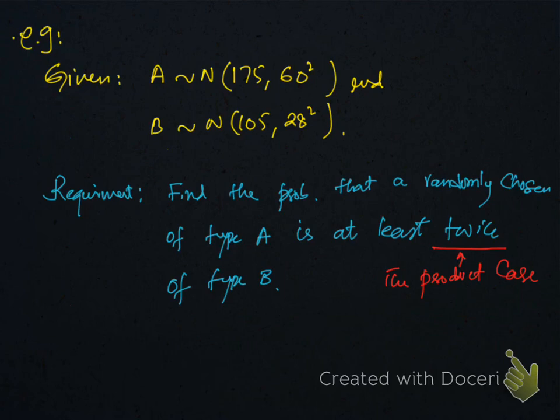Now this is the example for product cases for variance especially. The quantity A follows a normal distribution with mean 175 and variance 60 square, and the quantity B follows a normal distribution with mean 105 and variance 28 square. The requirement is to find the probability that a randomly chosen type A object is at least, meaning greater than or equal to, twice a type B object. Now this word twice is very important. This word twice means the product case.